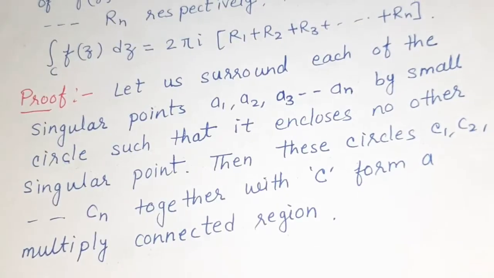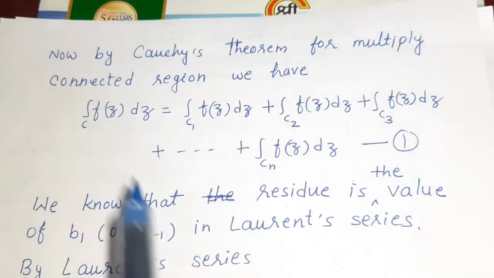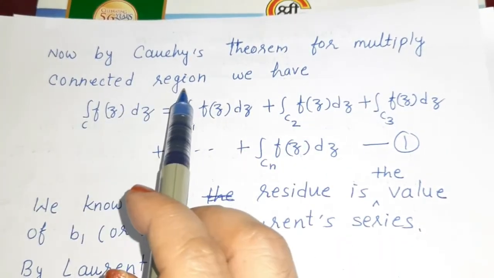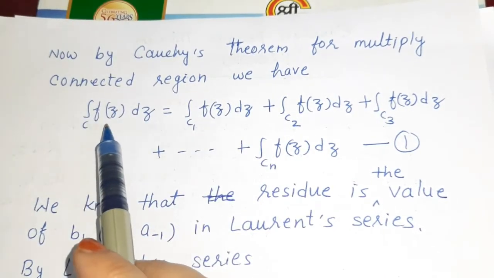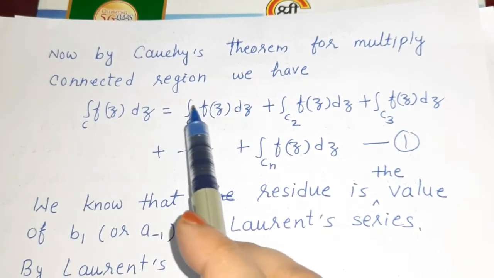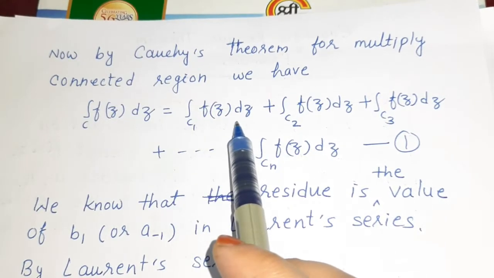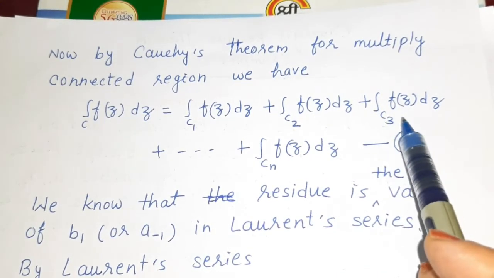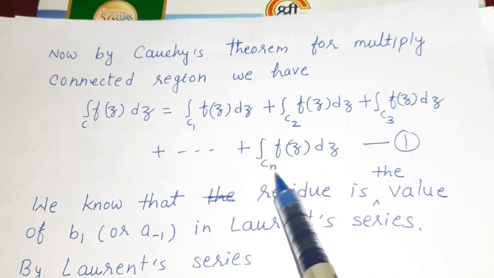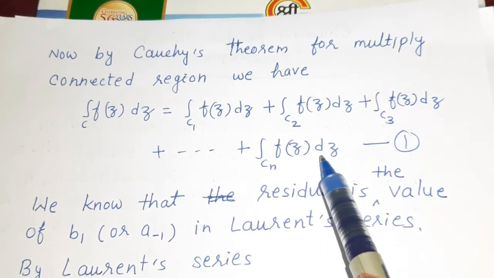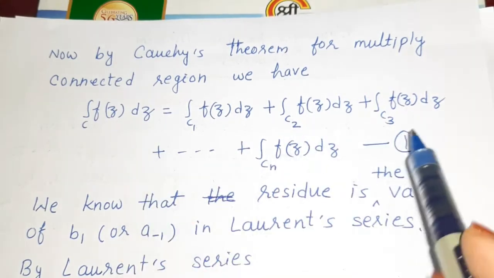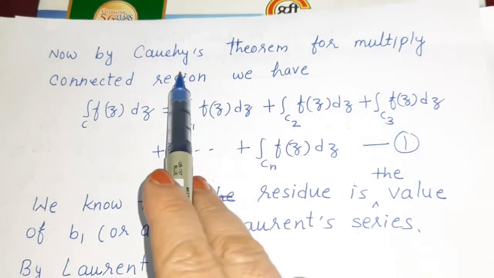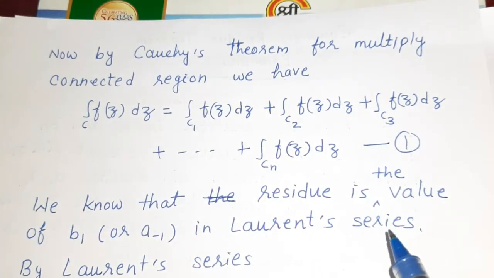Now, we all know by Cauchy's theorem for multiply connected region that the integral over C of f(z) dz is equal to the integral over C1 of f(z) dz plus the integral over C2 of f(z) dz plus the integral over C3 of f(z) dz up to the integral over Cn of f(z) dz. We call this equation number 1. You can also watch my video on Cauchy's theorem for simply and multiply connected regions.